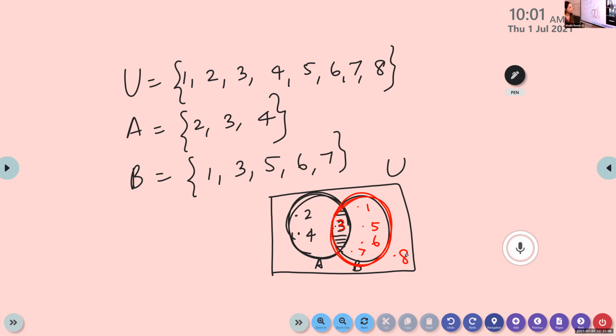Is it clear, children? Is it okay, Krishna Gandhi? What's your doubt? Okay, so this way of representation, representing the set using circles and rectangles, is called a Venn diagram. In a Venn diagram, the universal set is represented by a rectangle and the sets are denoted using circles. Write down this one, copy this one. This is an example of a Venn diagram. Okay, how to draw a Venn diagram.